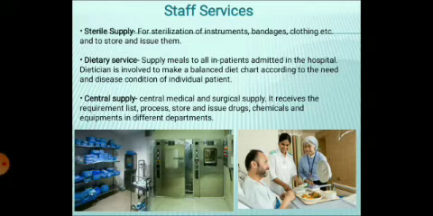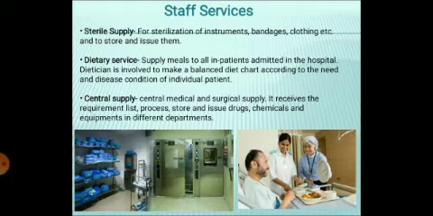As these are the sterile supply services, and aseptic condition maintenance is the most important thing in the operation theatre, they mainly deal with the operation theatre. In the picture on the left-hand side, you can see one picture of the sterile supply unit. From there, the sterile substances can be delivered to the different wards, operation theatre mainly, emergency unit, outpatient departments, and X-ray and pathological departments.